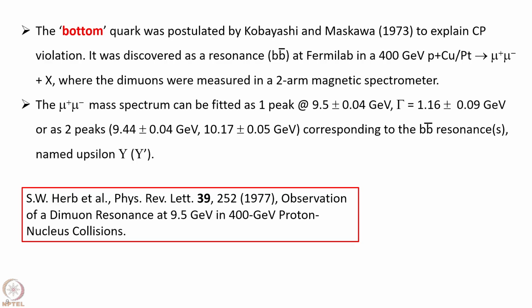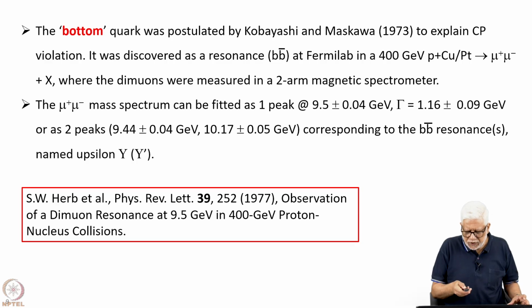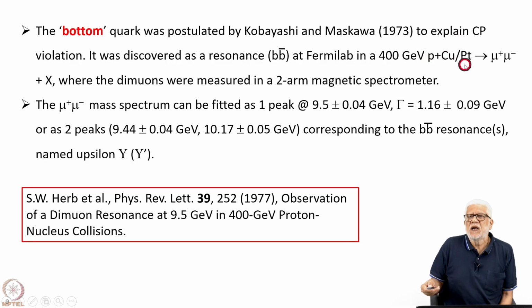Now we come to the so-called bottom quark, which was postulated by Kobayashi and Maskawa in 1973 to explain CP violation in kaon decays. This bottom quark was discovered later in 1977 by a group led by Lederman at Fermilab using the 400 GeV proton beam, and they had copper, platinum targets and so on.